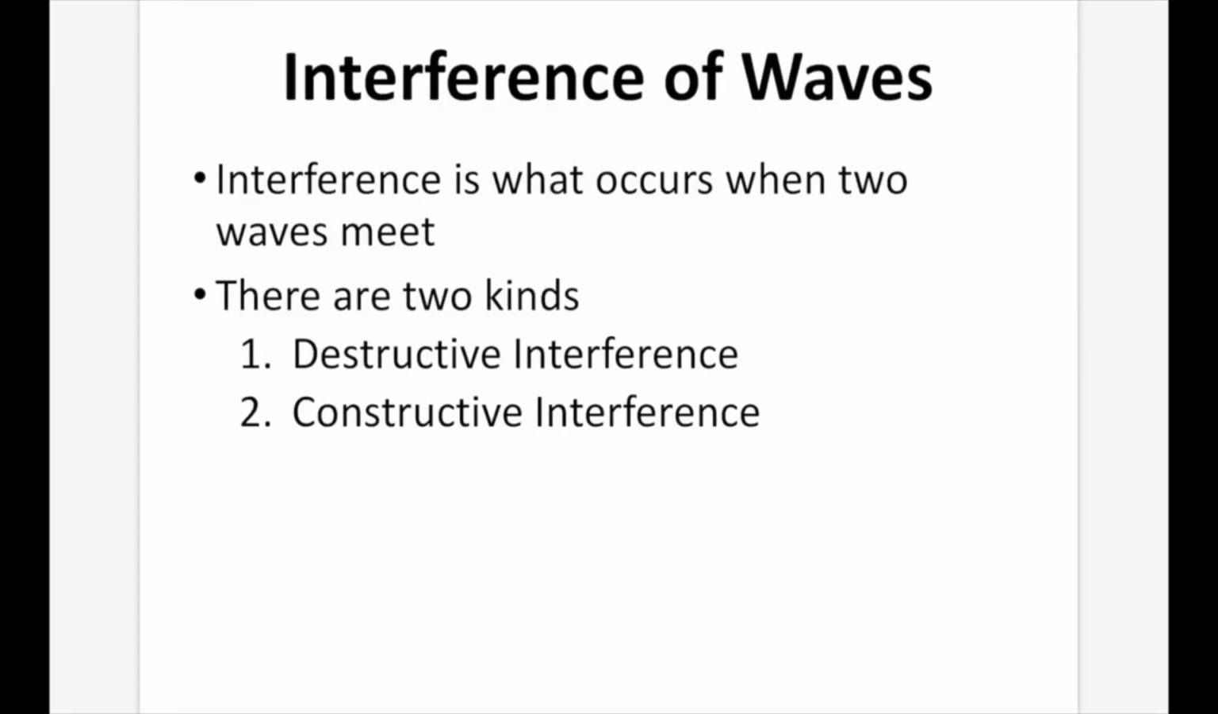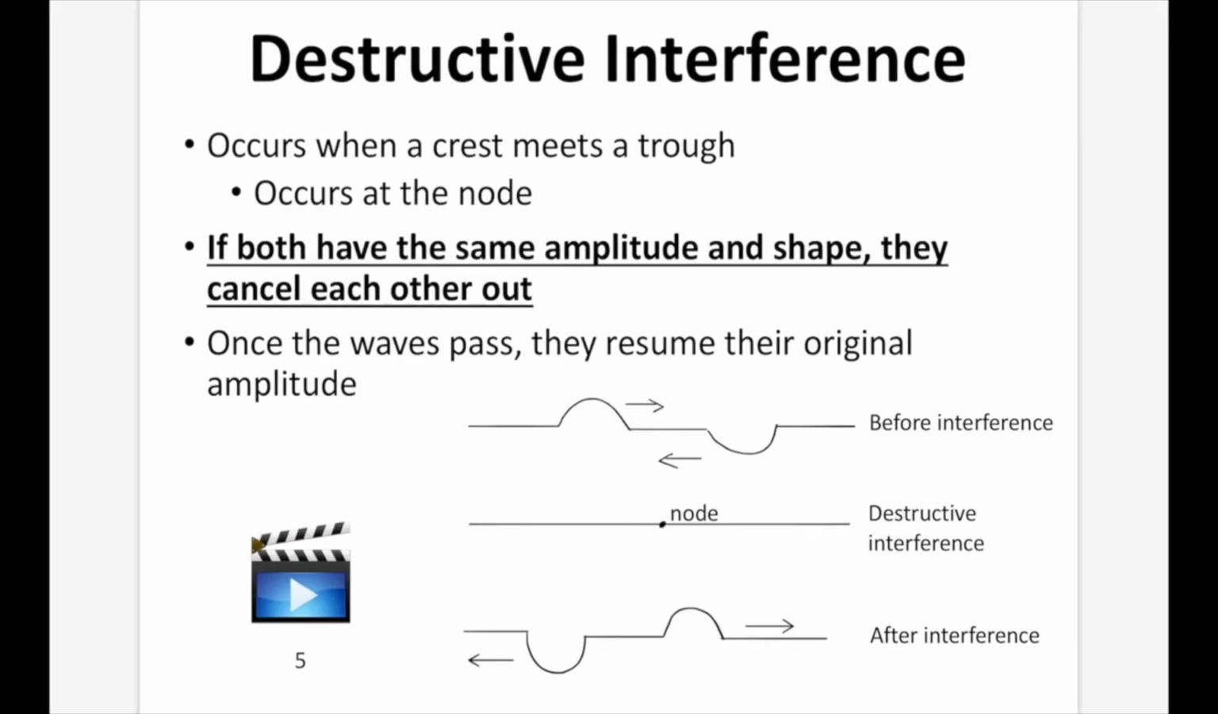Interference of waves. Interference is what occurs when two waves meet. There are two kinds of interference, destructive interference and constructive interference. In destructive interference, we get a crest meeting a trough. So in this case here, we get a crest here, and we have a trough here. Now, if they both have the exact same amplitude and shape, we're going to get complete interference, and we're going to get nothing as a result, and that's going to occur at the node. That's where they're going to come together, and you can see we're just flatlining.